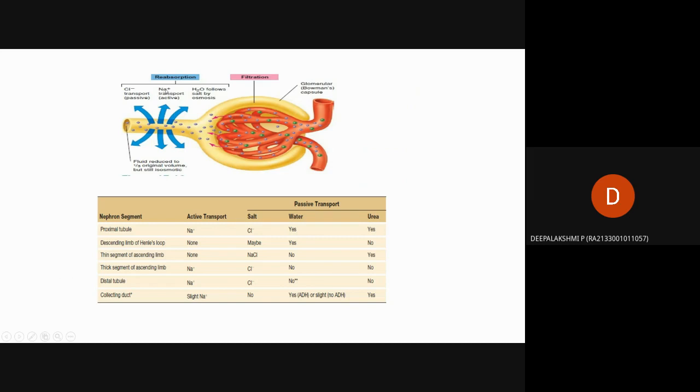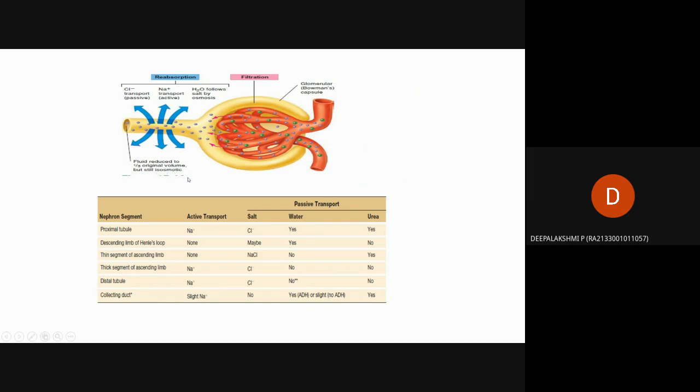Here the reabsorption of sodium and water and calcium is given. Sodium is actively reabsorbed. The water follows by osmosis, that is, it penetrates from the tubules to reach the interstitial fluid, the outer region of the tubules. Calcium is passively reabsorbed, that is, it moves from higher concentration to lower concentration.